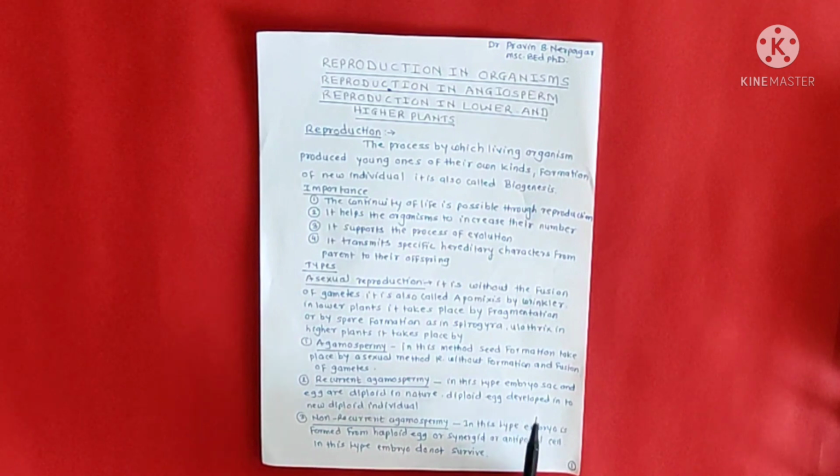In this type, embryo sac and eggs are diploid in nature. Diploid eggs develop into a new diploid individual. Next, non-recurrent agamospermy. In this type, the embryo is formed from haploid eggs or synergids or antipodal cells. So in this type, the embryo does not survive.